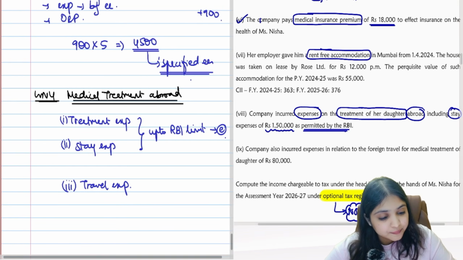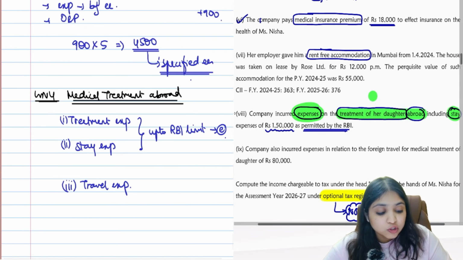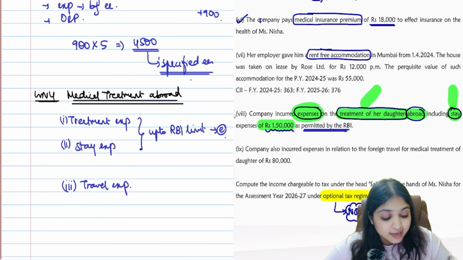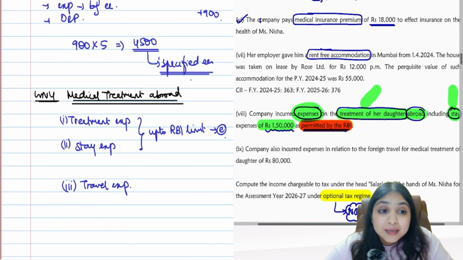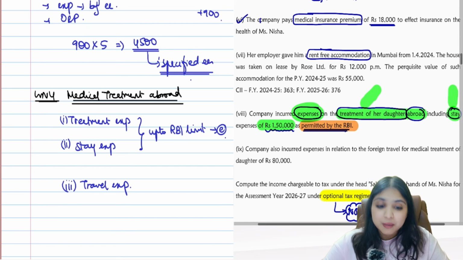What does the question say? The question says company incurred expense for treatment of a daughter abroad and stay. So they are also talking about treatment expense and stay expense, guys. How much is the expense? 1,50,000. But the question is saying this 1,50,000 is permitted by RBI, which means that here this 1,50,000 is within the RBI limit.